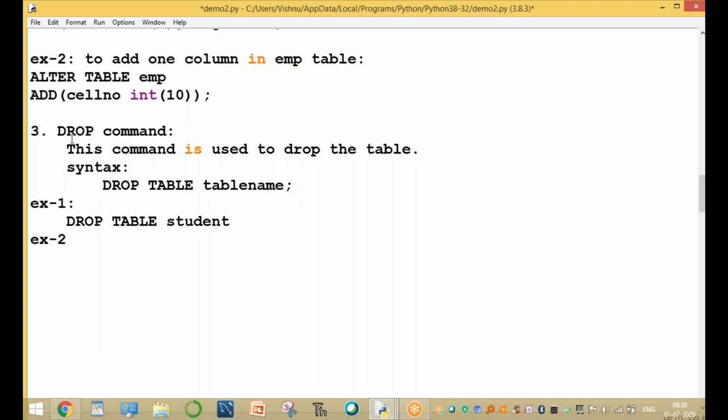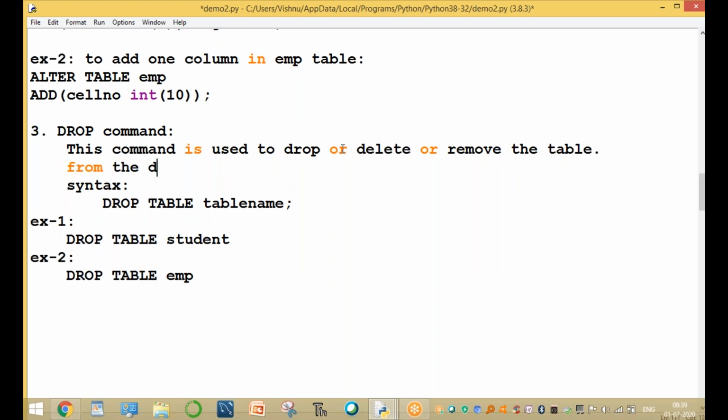Second example, for example, you want to drop the employee table. Drop table EMP to delete the EMP table. So this command is used to drop or delete. Drop means drop or delete or remove the table. You can use any one word, either database or table from the database. Drop the tables from the database. These are the important commands. Okay.